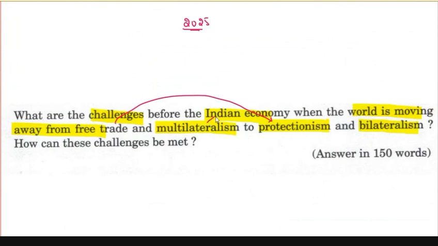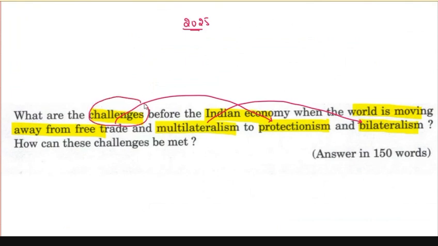It's moving away from multilateralism to bilateralism. Free trade means there are very less restrictions on trade. Protectionism means countries are imposing tariffs on the imports of other countries. Multilateralism means multiple countries are trading with each other. Bilateralism means only two countries which need each other are trading with each other. So that's bilateralism. And second part, we have to tell what are the challenges before the Indian economy.